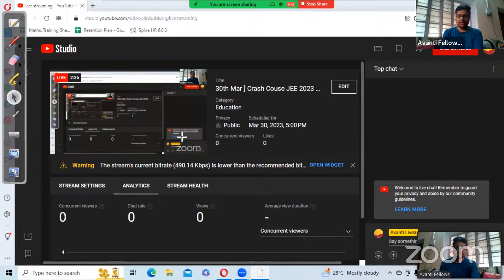Now let's read again what we have to find out. Given that he's successful, it means he's able to crack IIT, and we have to find the probability that he studies 4 hours per day. It is asking for conditional probability, right? Because in conditional probability, some condition is given, and based on that we have to find the probability.